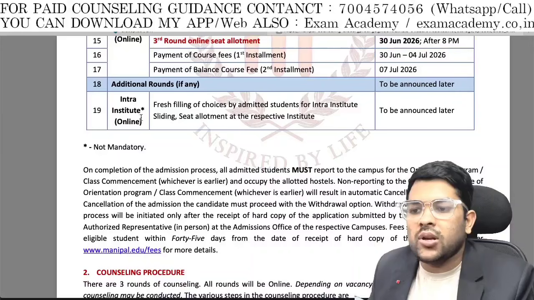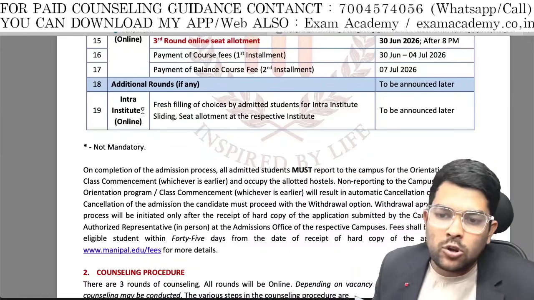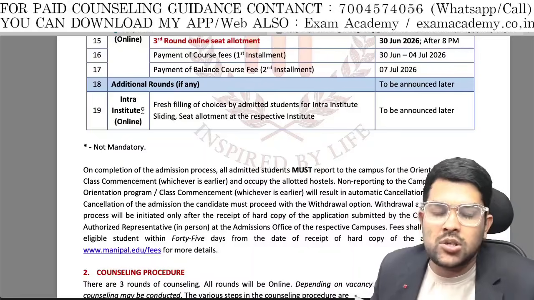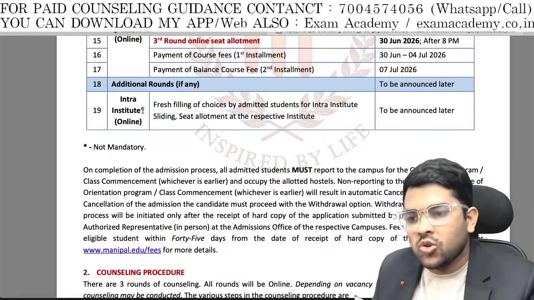But one thing, it's your intra institute round that will be done for those students who have already been admitted to a particular institute. You can change your branch, not the campus. So hope you get my point.